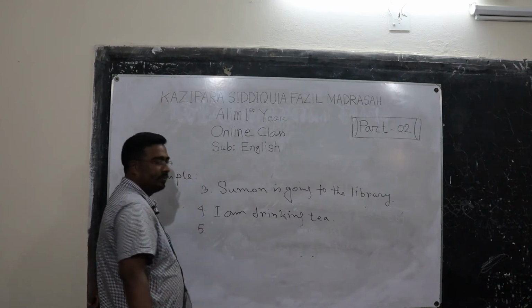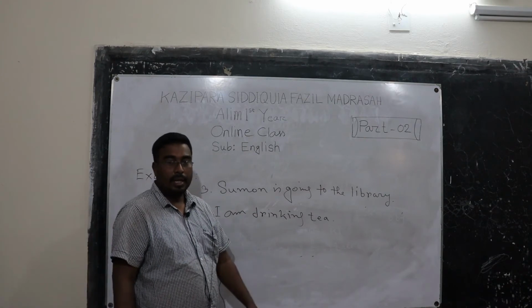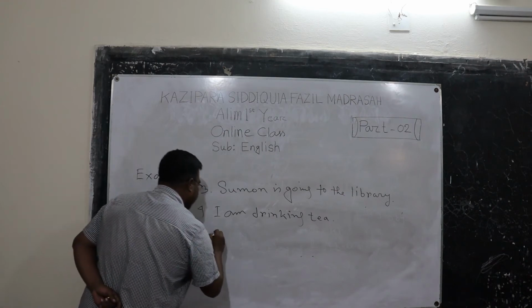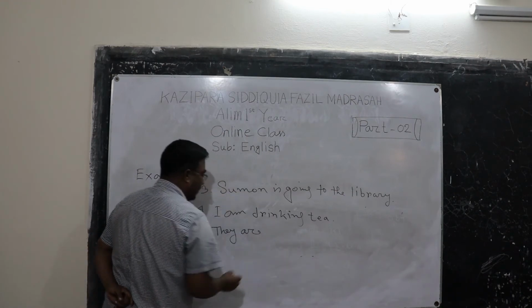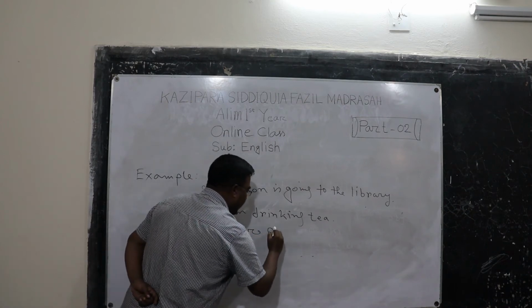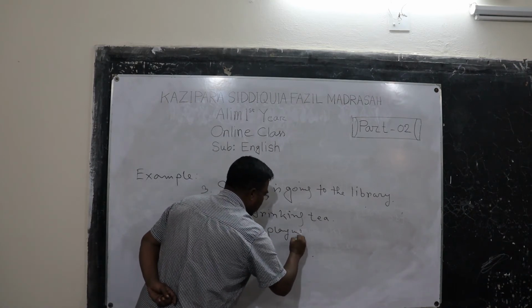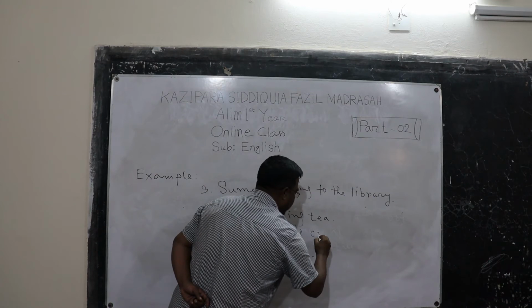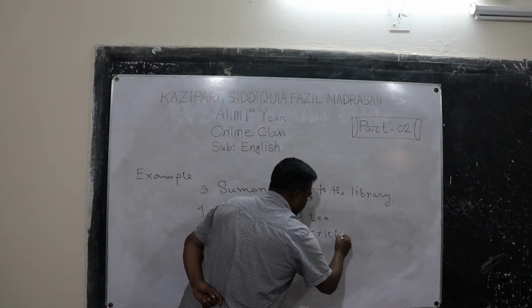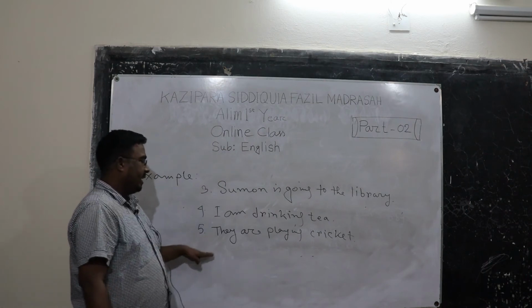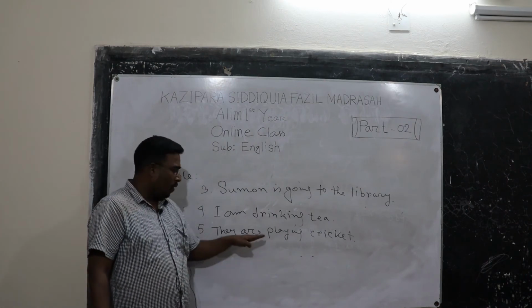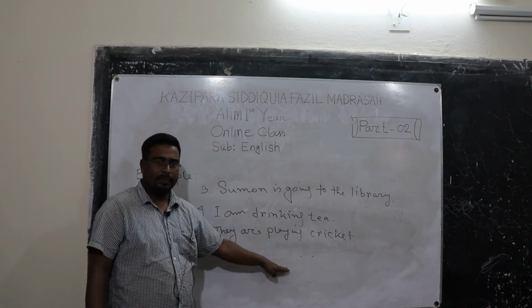Number 5, they are playing cricket. Notice this sentence very carefully.